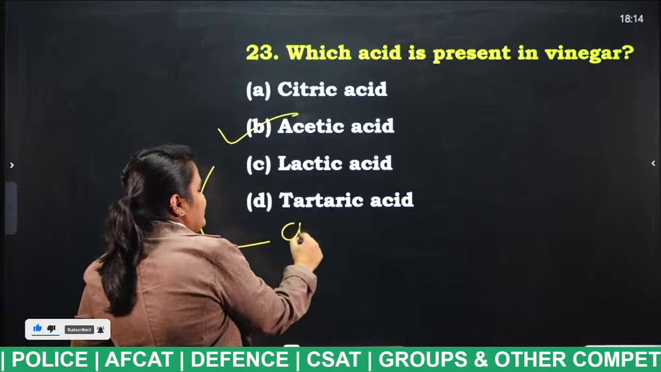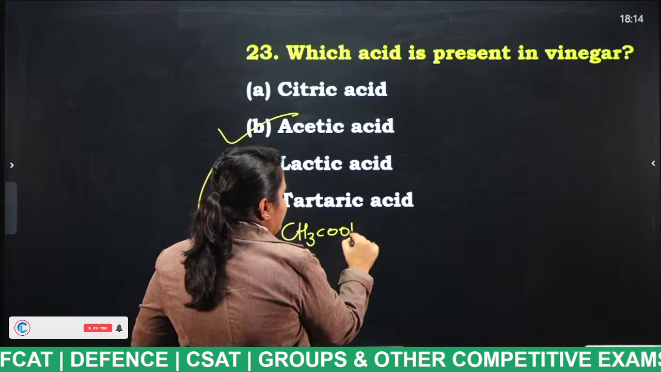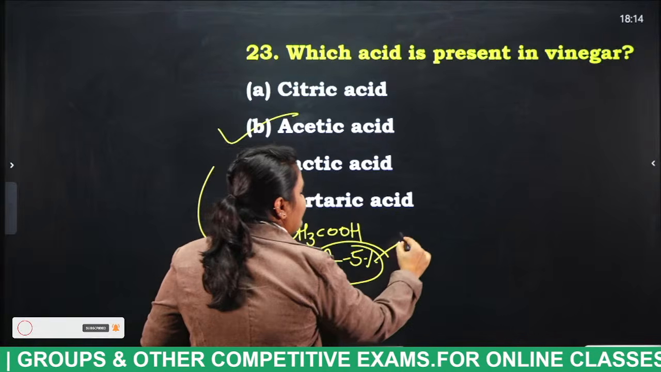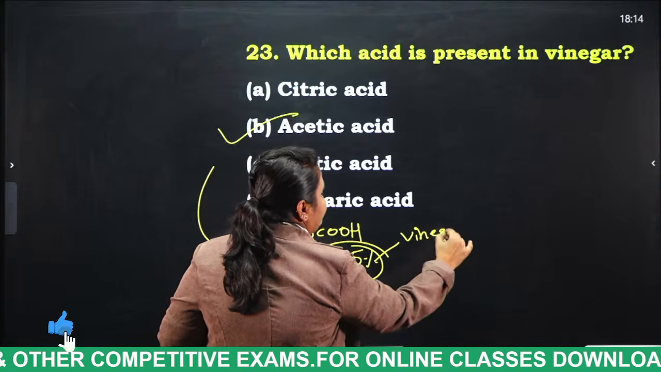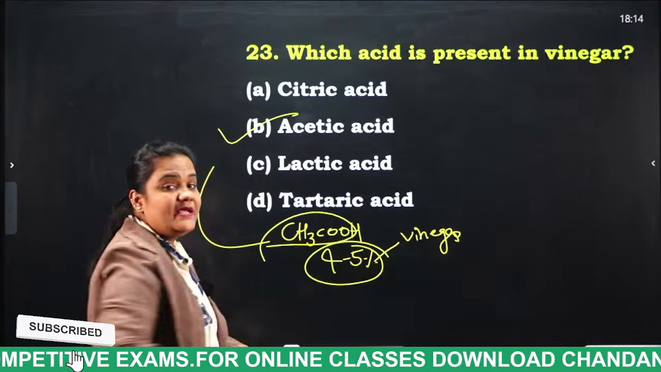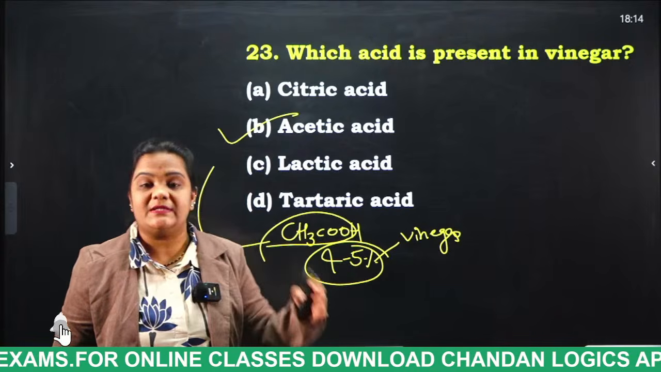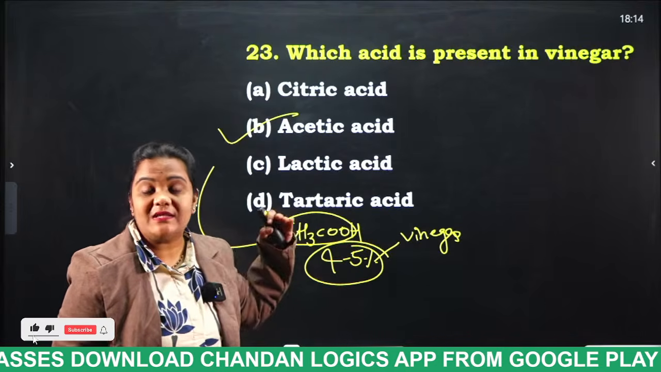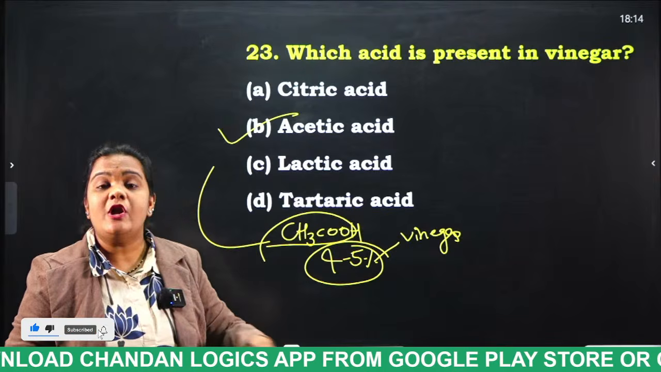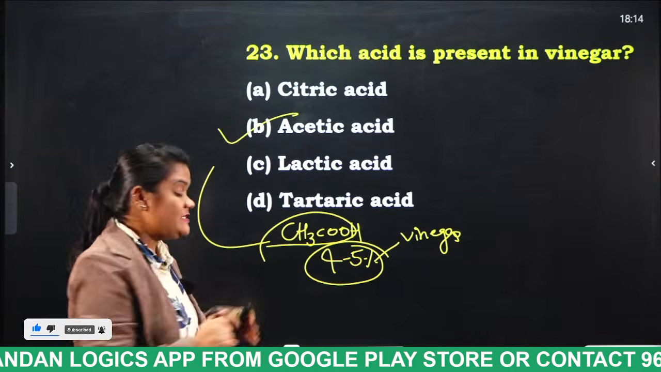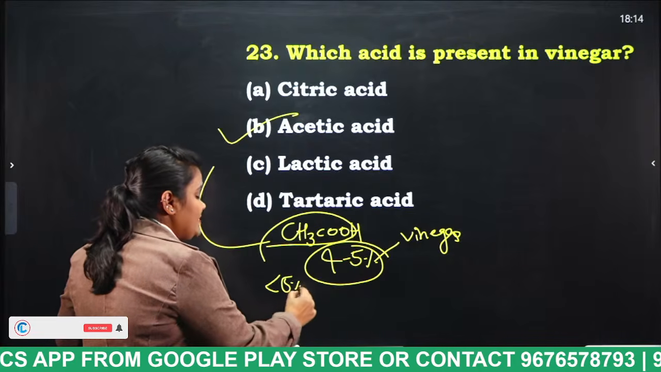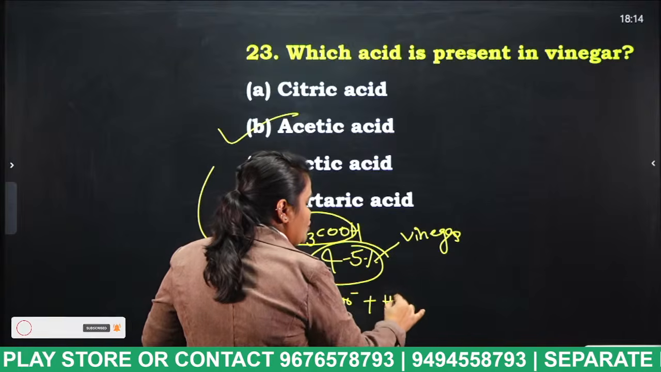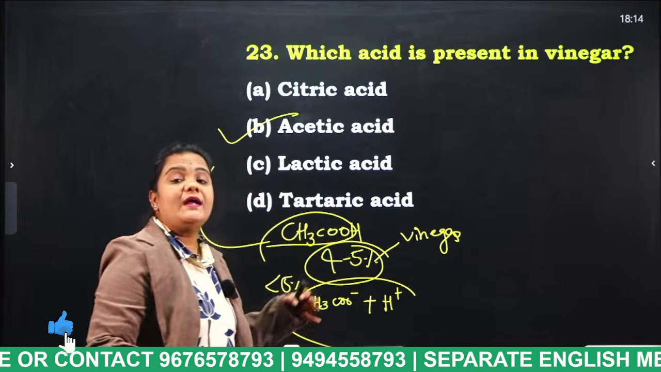Acetic acid, CH3COOH. If we dilute this acetic acid to 4 to 5%, the thing which we get is what, students? Vinegar. This acetic acid does not dissociate fully in water. Even if we dissolve it in water, it will not dissociate 100%, only about 5%. That means in water it gives CH3COO minus plus H plus only.